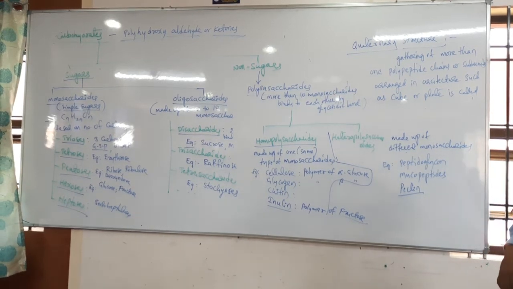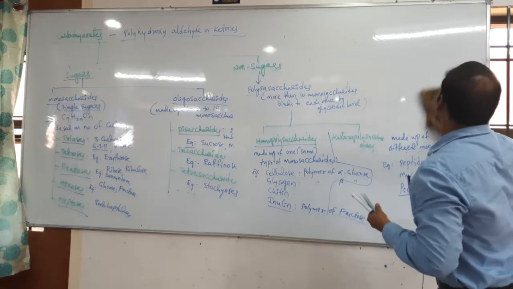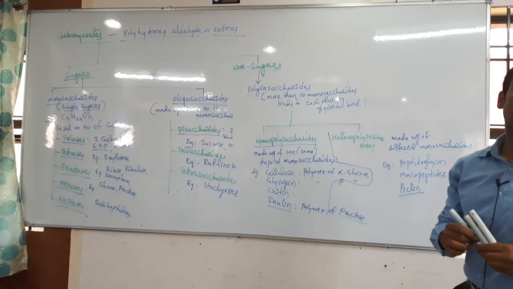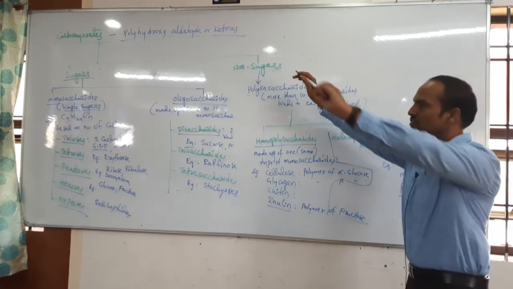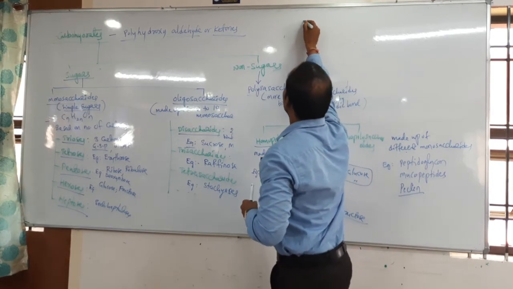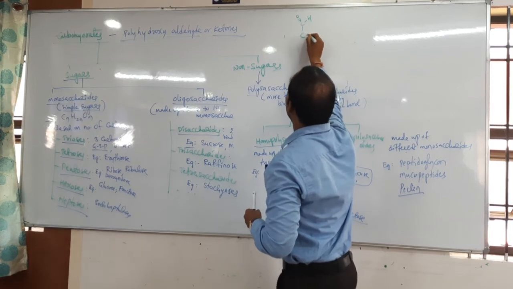Okay, then we can go for how these monosaccharides can bind with each other. With the help of atomic structure I can explain now. First of all, I am writing the glucose structure now, students. You already know the glucose structure, students.